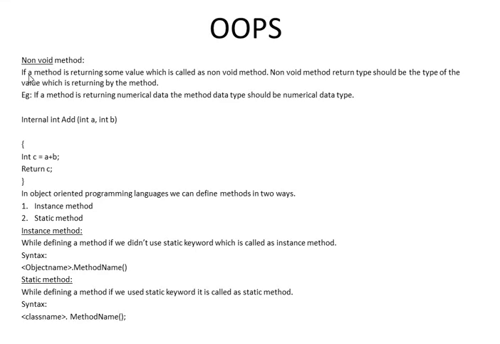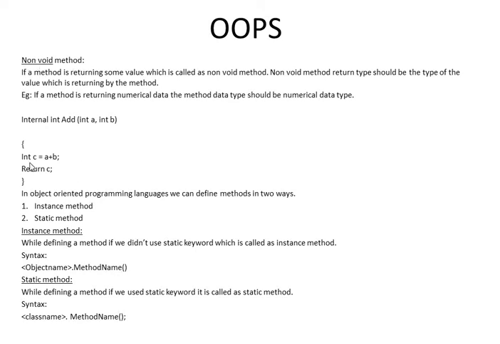If the method is returning some value, it is called a non-void method. The return type of a non-void method should be the type of the value being returned by the method. Here is one example: internal int add, with int a and int b as the two parameters. After that, you see return is the keyword and c is of int type. The int value is returned back to the calling method. So this is the non-void method.